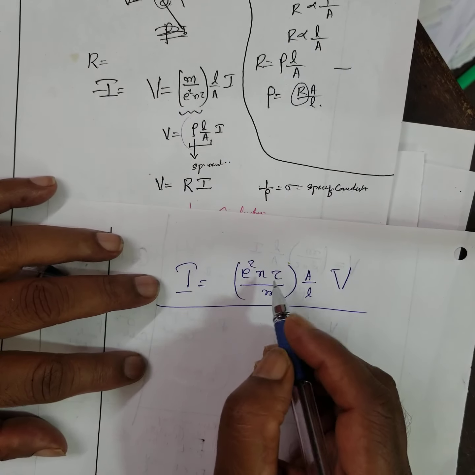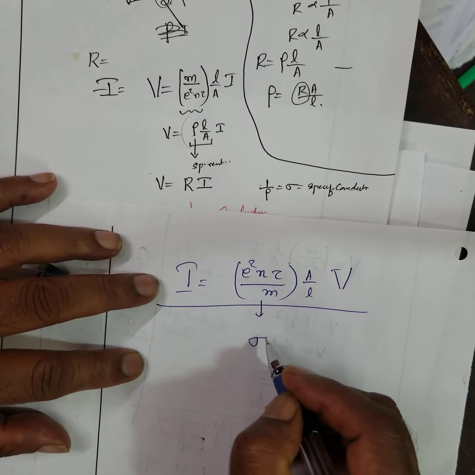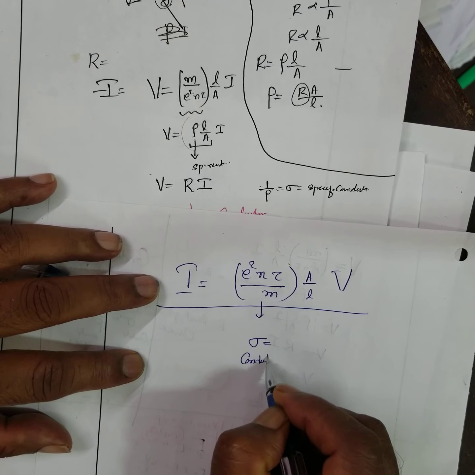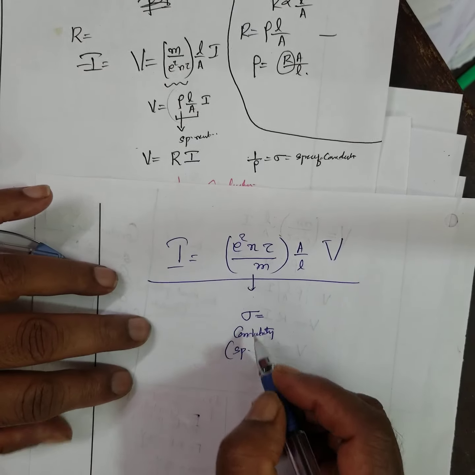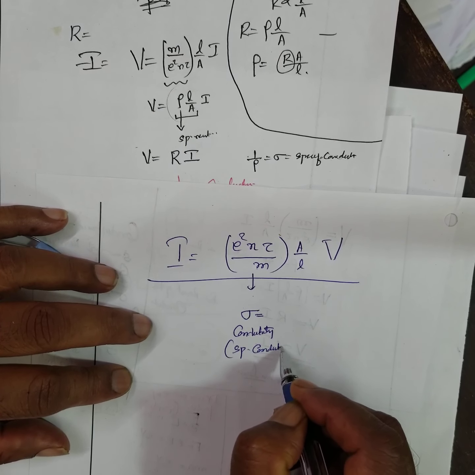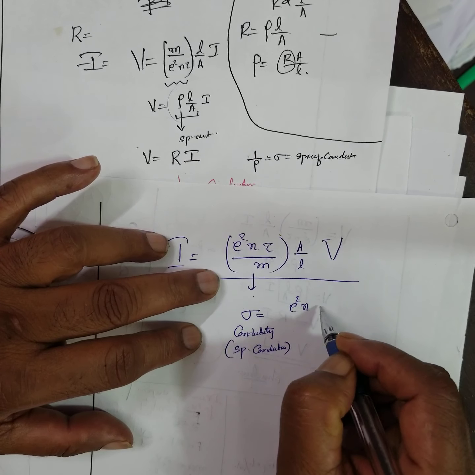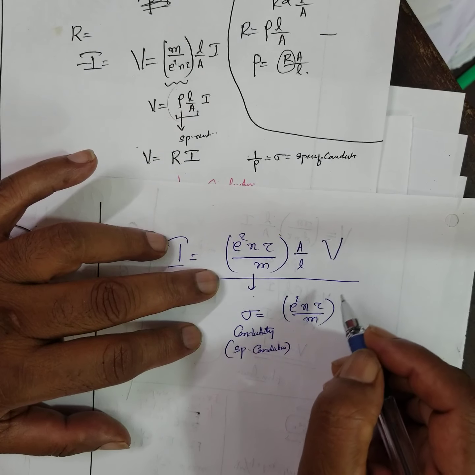Then what is this here? This is sigma. This is called conductivity, or specific conductance. What is the value? e squared n tau by m. This is called specific conductance.